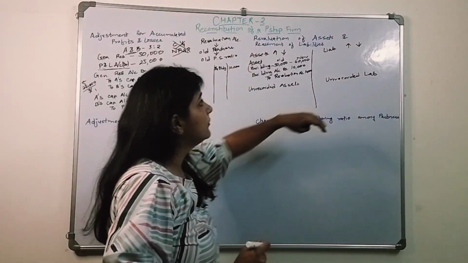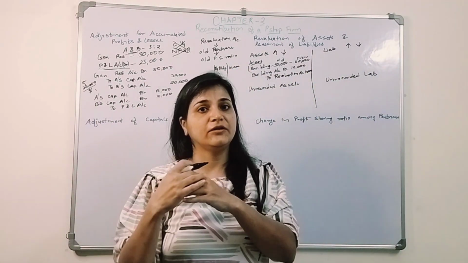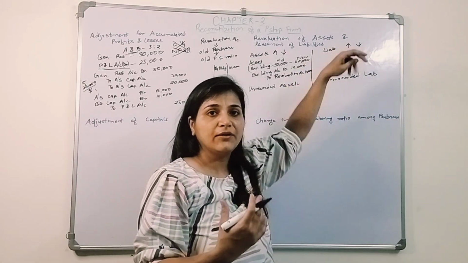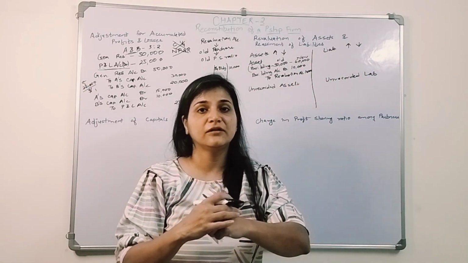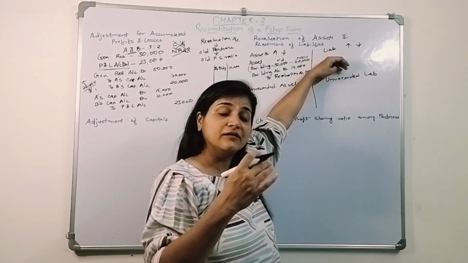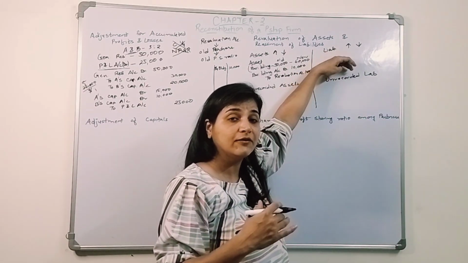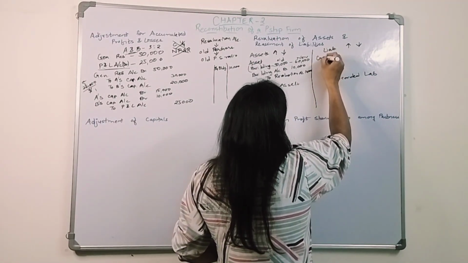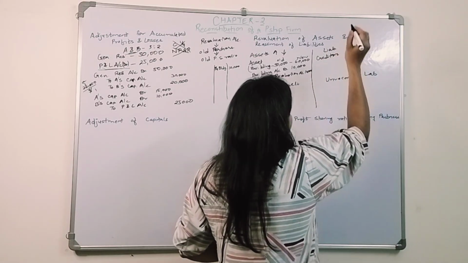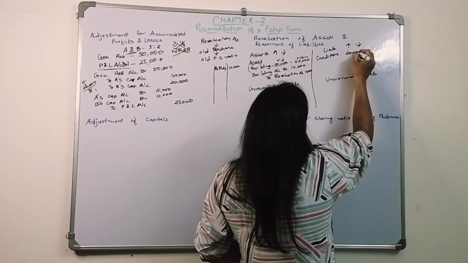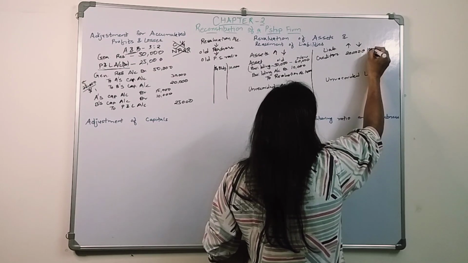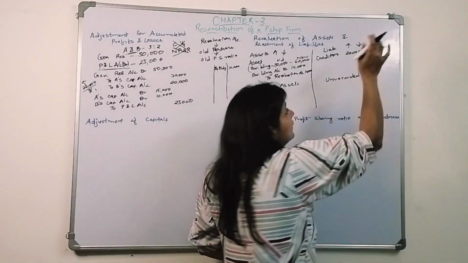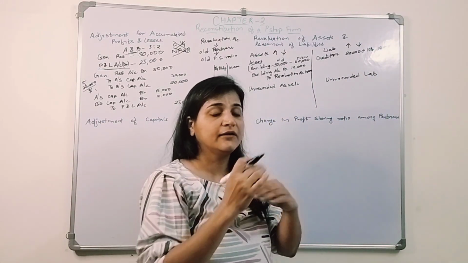Similarly, there could be an increase or decrease in the value of the liabilities. Let's say there are certain creditors, and we got to know that they are going to give us a certain discount. Now there is a reduction in the value of liabilities. Let's say certain creditors were creditors of 20,000. They are going to give us a discount at a rate of 10%. So now the value changed to 18,000. There is a reduction in the value of creditors.